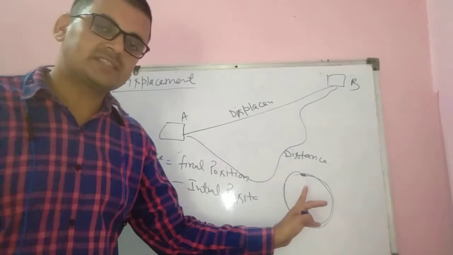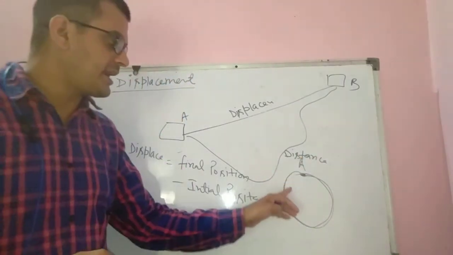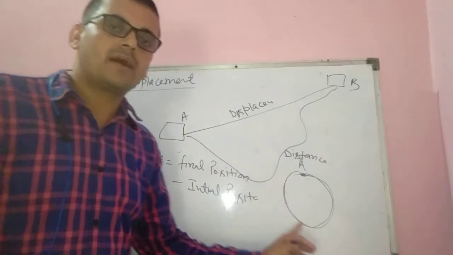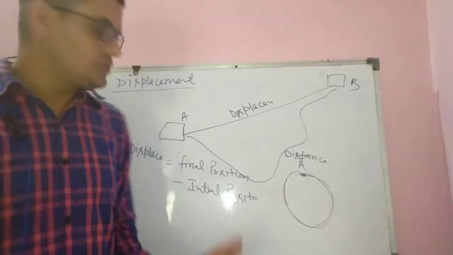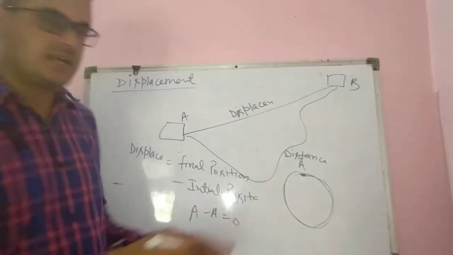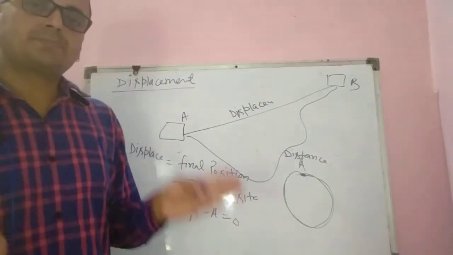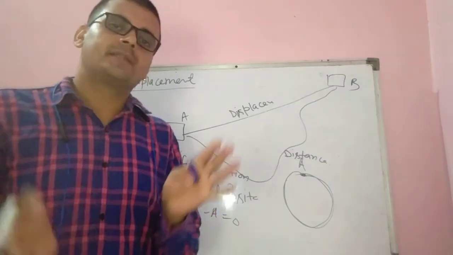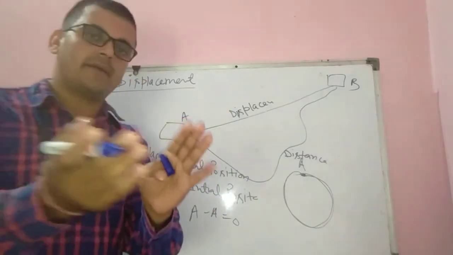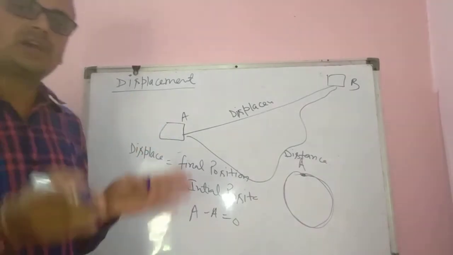And what is its initial position? This means the body has started traveling from point A and again reached point A. So what will it be? A minus A will be equal to 0. So displacement can be 0. And displacement can also be negative, if the body is traveling in the negative direction of the x or y axis.